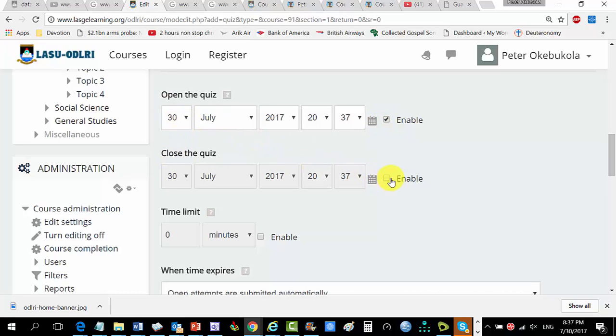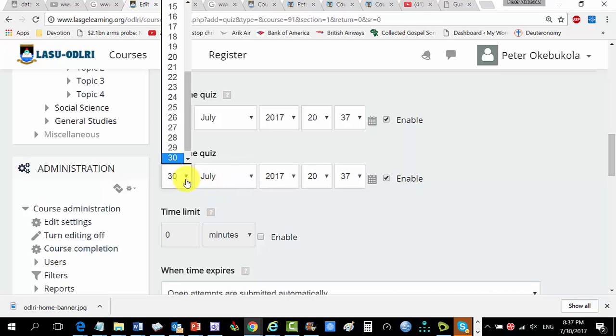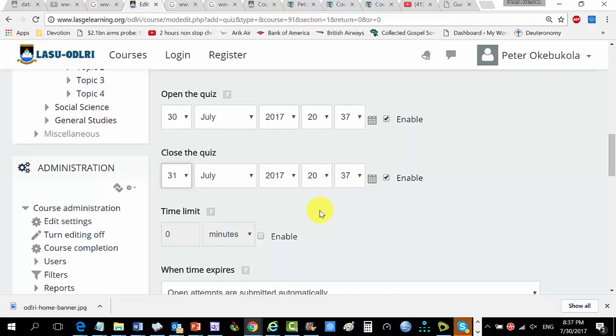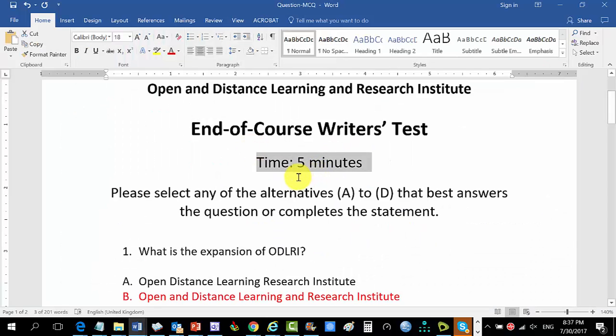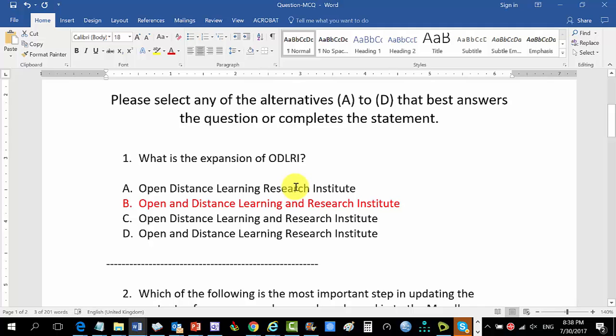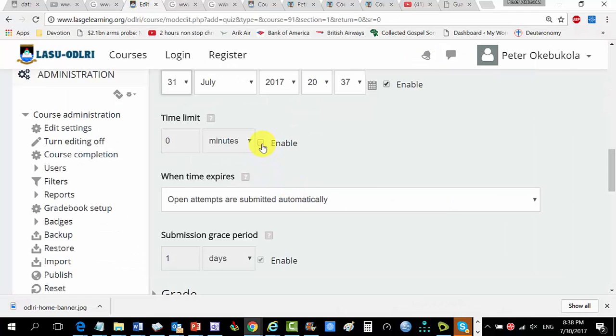To close the quiz, I want this quiz to close. You got to click this one to make this active. See, if you don't click this, you can't modify it. But if you click on it, you can then modify this. Let me ask this thing to close on the 31st. That's tomorrow. Yes, 31st of July 2017 at 8 o'clock. Yeah, fine. Time limit. How many minutes should I give to you? I already indicated that's a 5-minute test because there are just 5 items. They are quite straightforward.